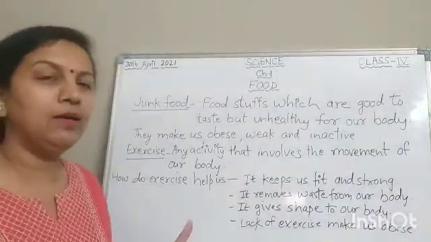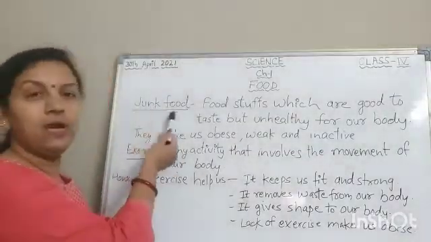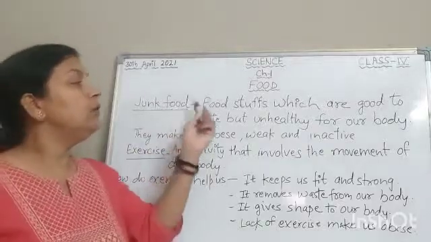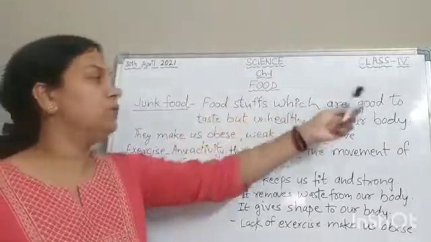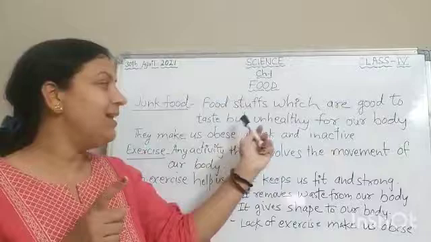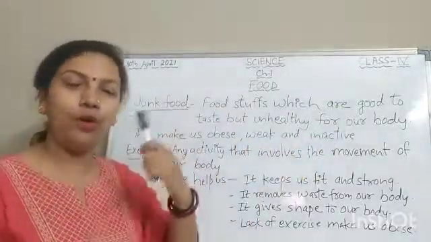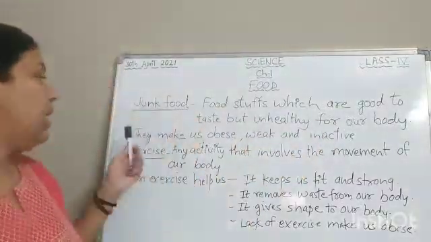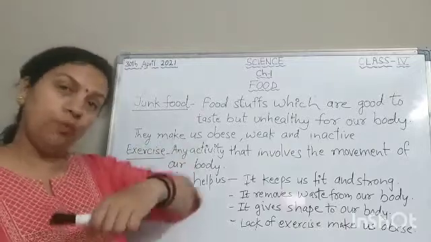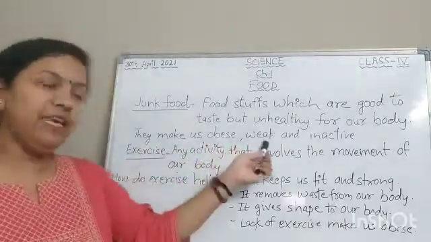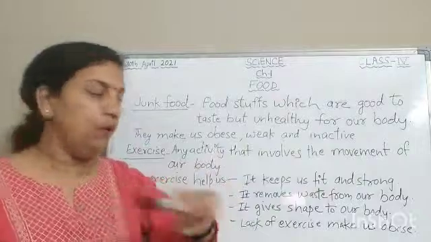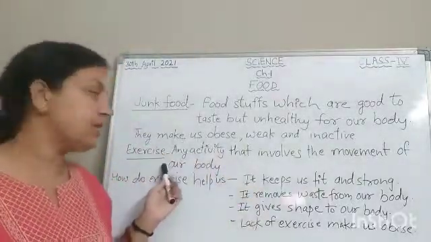So what we have learned, let's revise. What is junk food? Foodstuffs which are good to taste but unhealthy for our body, that is junk food. And they make us obese. Obese means bulky, weak and inactive. Now next one, what is exercise?